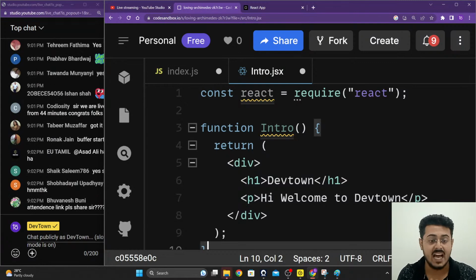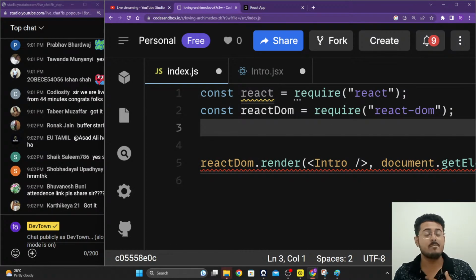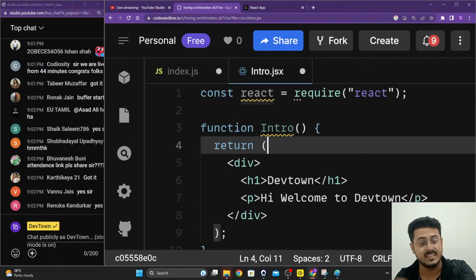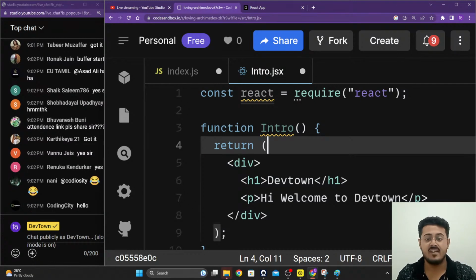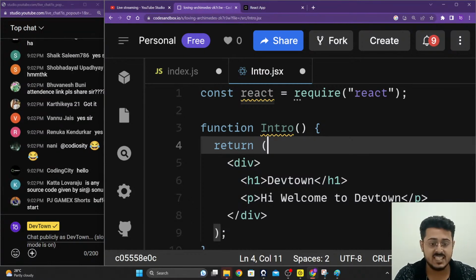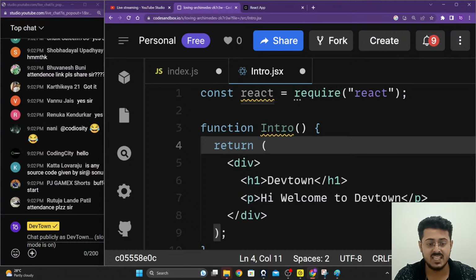Now you don't have the intro function inside of index.js. If I am a person working for the company, I just have to work on this particular aspect itself. I'll just open the intro.jsx code and work right over here. I don't have to do anything else. Are you guys able to understand this? Please let me know, guys.